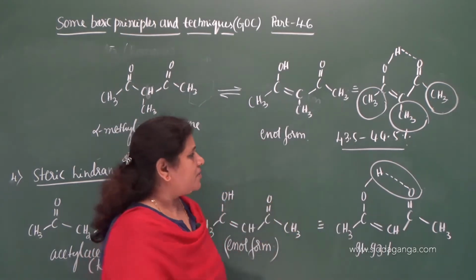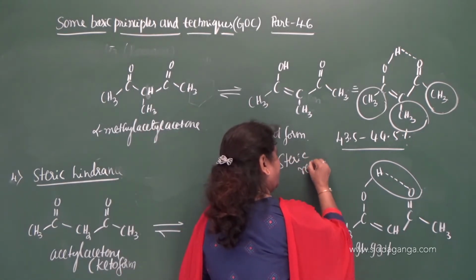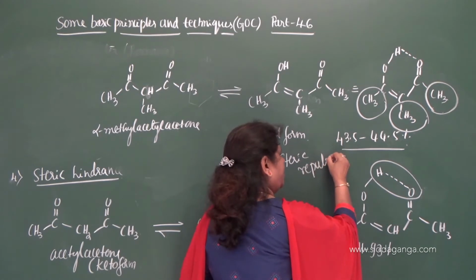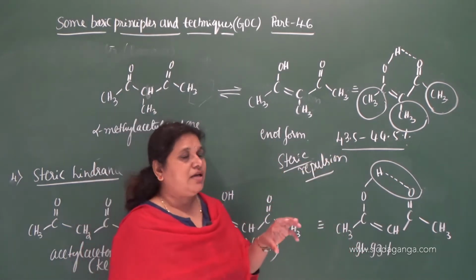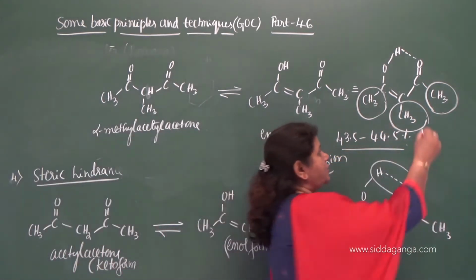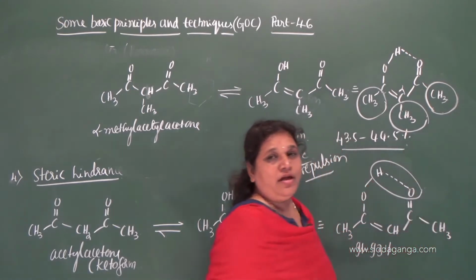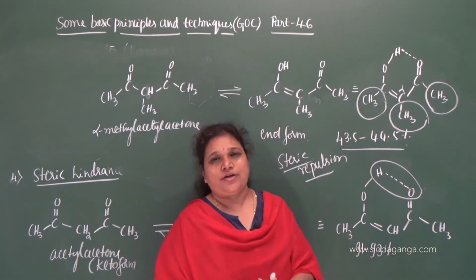And what is that repulsion called? Steric repulsion, or you can call it steric hindrance. So the presence of a bulky methyl group, one more methyl group, gets attached again to the alpha carbon, that alpha carbon which is ready to migrate its hydrogen.